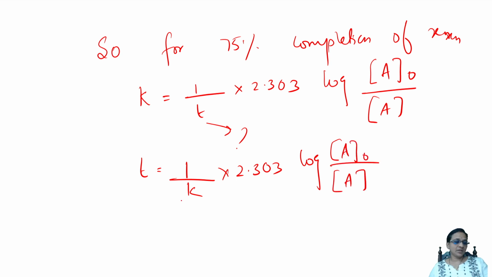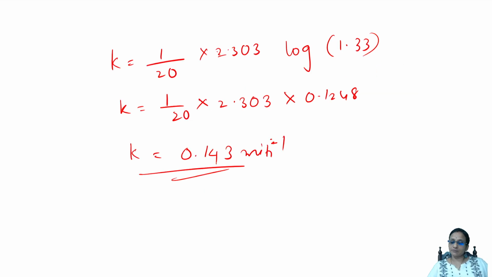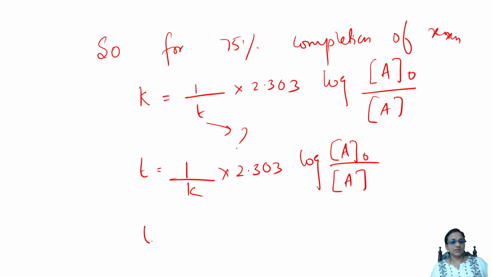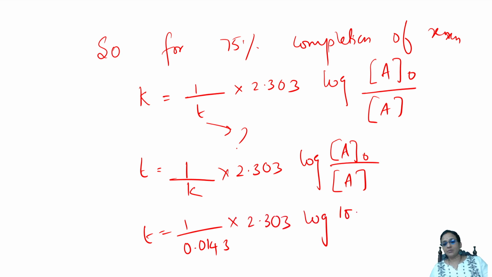Done, students? Yes. So this rate constant value, how much did I get? How much did I get? 0.143. Substitute that. T is equal to 1 by 0.143 into 2.303 log 100 by 25. 100 by 25, because they've asked me to complete 75% now. Yes, 25. So when I solve this, I'll be getting an answer.